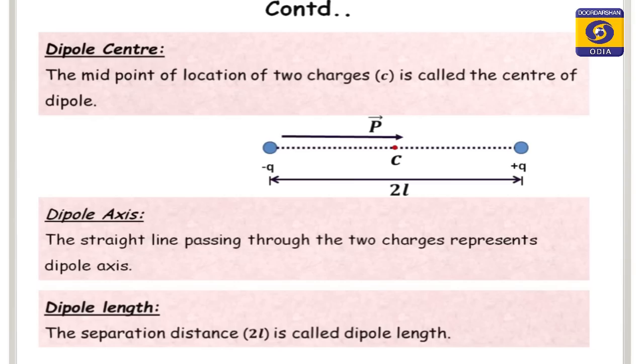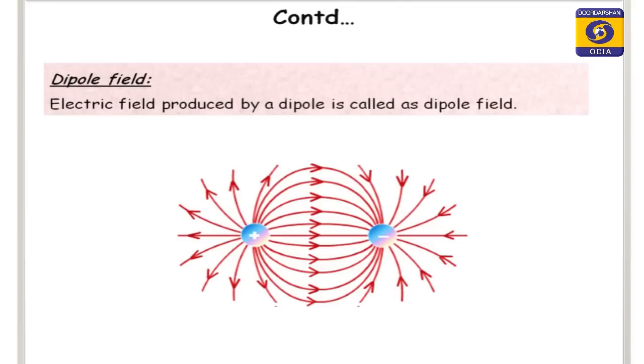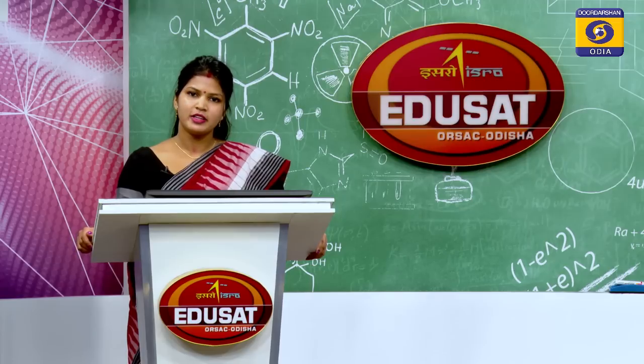What is the dipole center? See, the center is marked here as C. The dipole center is the midpoint of the location of the two charges. What is the dipole axis? The straight line passing through the two charges represents the dipole axis. What is dipole length? The separation between the two charges, 2L, is called the dipole length. What is the dipole field? The electric field produced by a dipole is called the dipole field. You know very well.